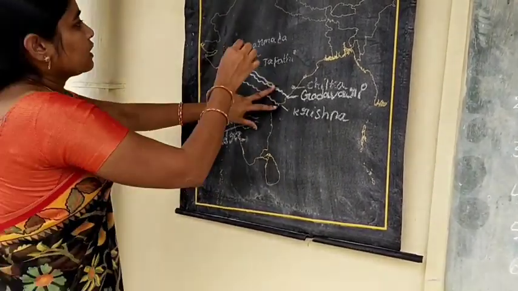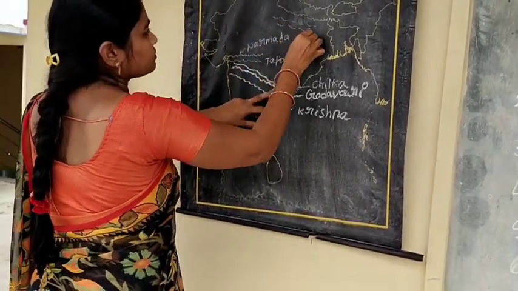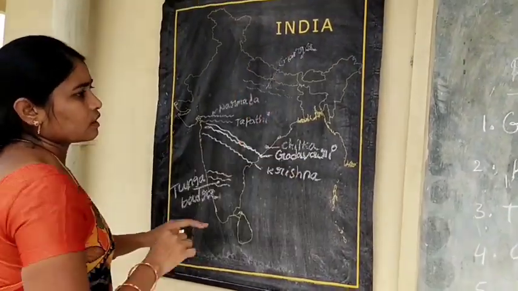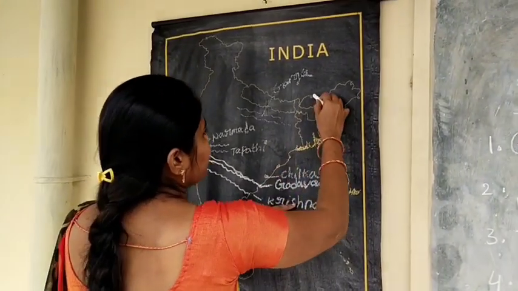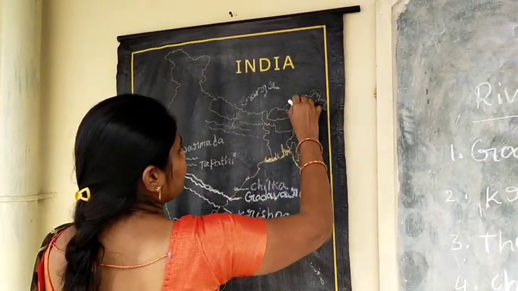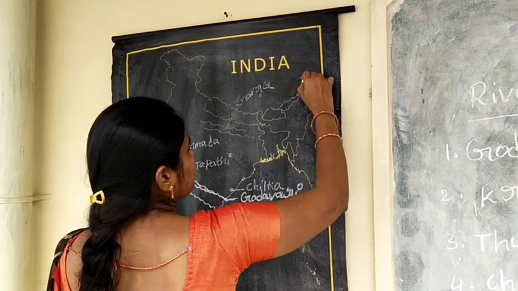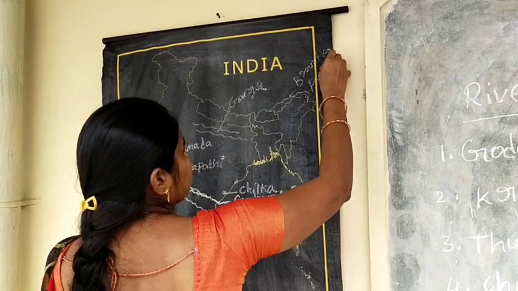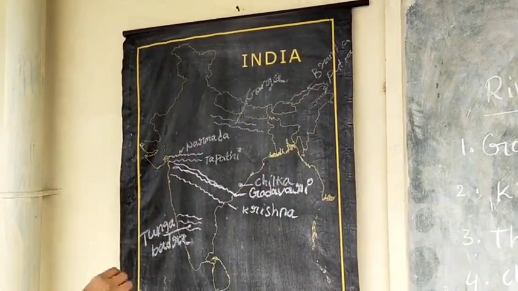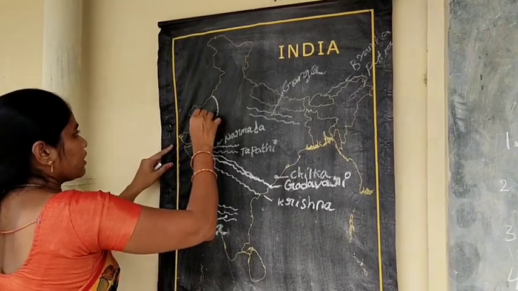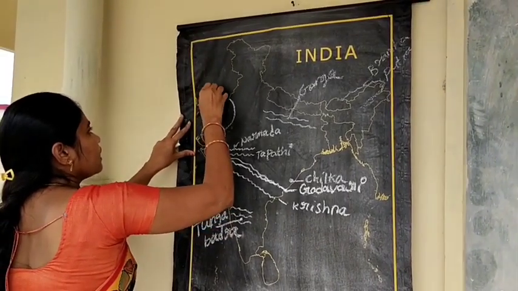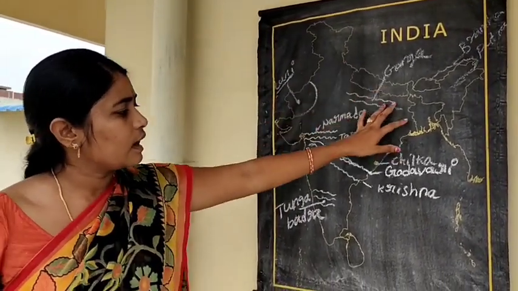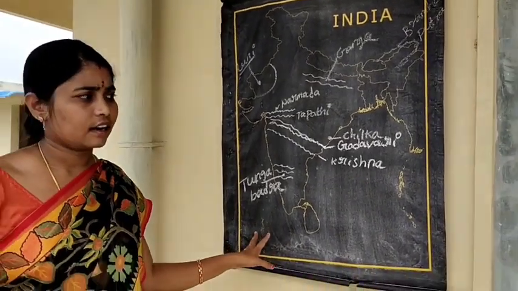Next one is Ganga River. Next one is Brahmaputra river. Next one is Luni. The one and only river in the Thar desert is Luni. These are the important rivers in our country.